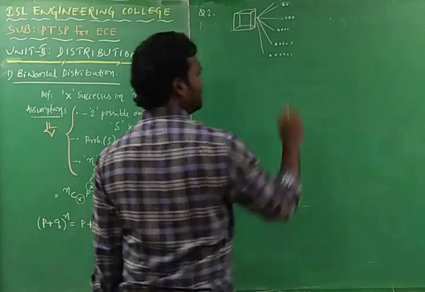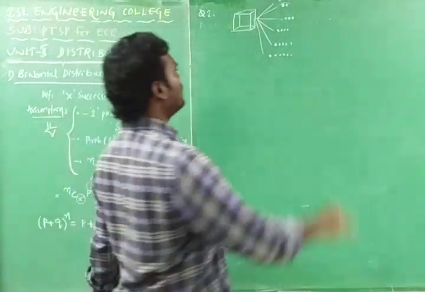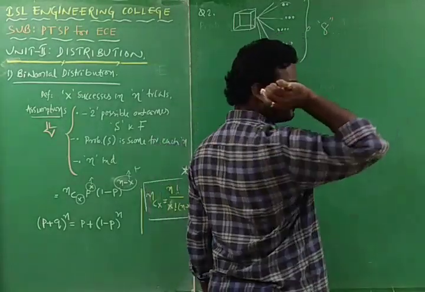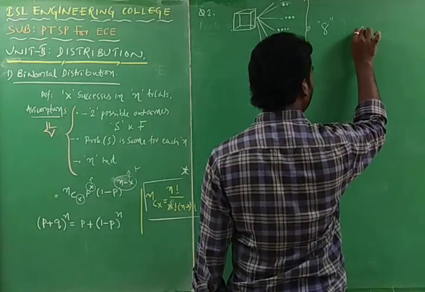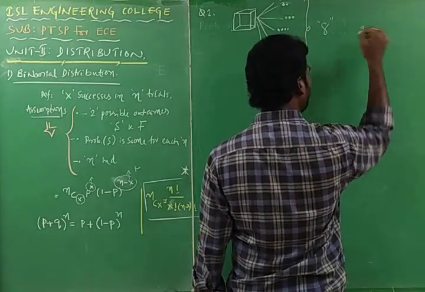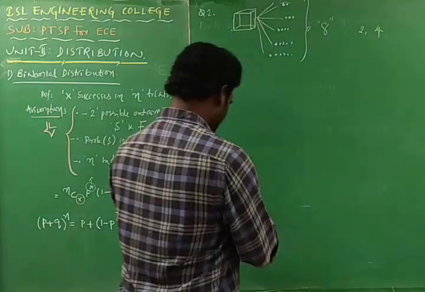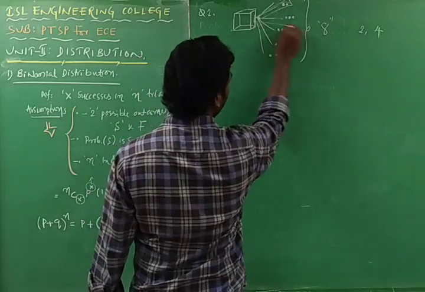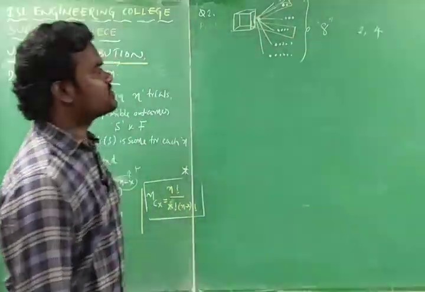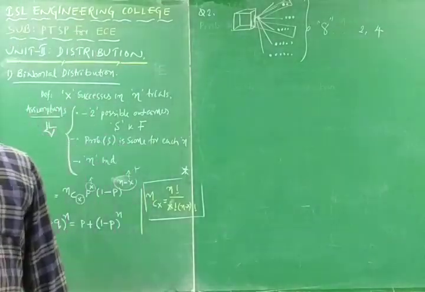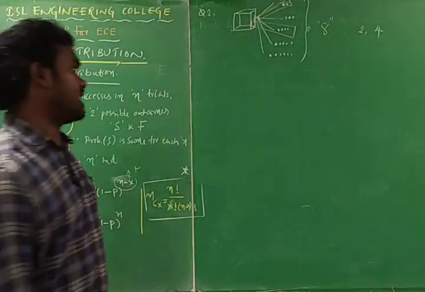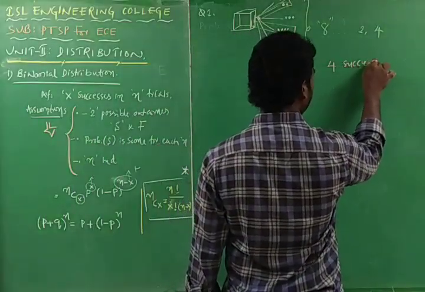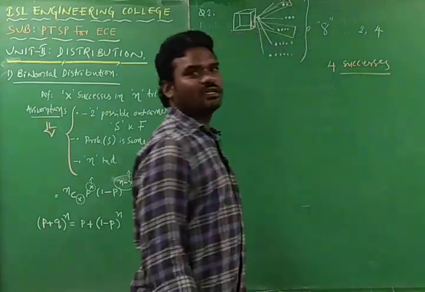This is the die. How many times has it been thrown? It has been thrown 8 times. Then the success of that event is counted if the face shows 2 or 4. That means if the face has 2, this is a success. If it has 4 dots, then that is also considered a success. Then find the probability of getting 4 successes.